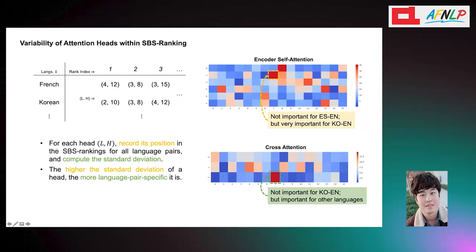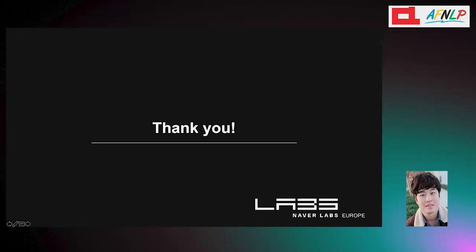For example, the 7th head at layer 1 was very important for Korean to English direction, but much less important for Spanish to English translation. We validated that by masking these heads alone could decrease the BLEU scores by up to 0.5. Please refer to the paper for more details, and thank you for your attention.